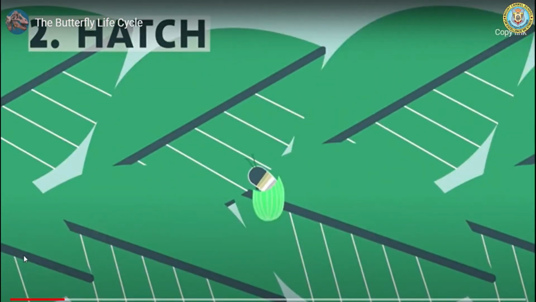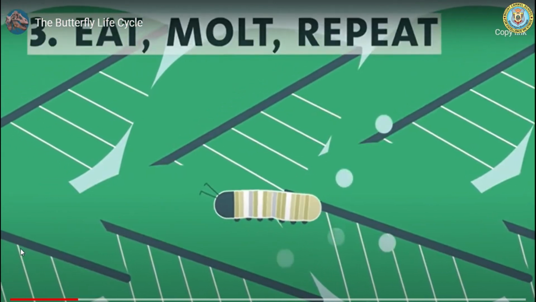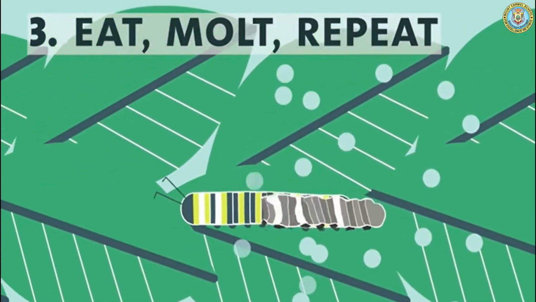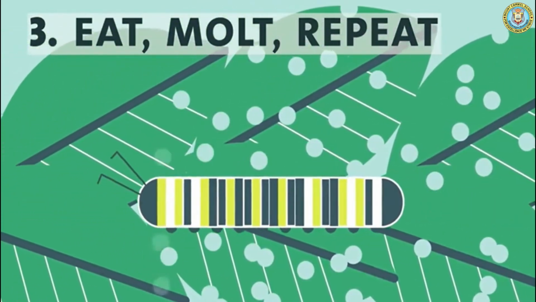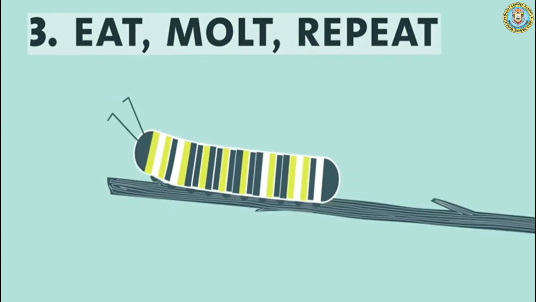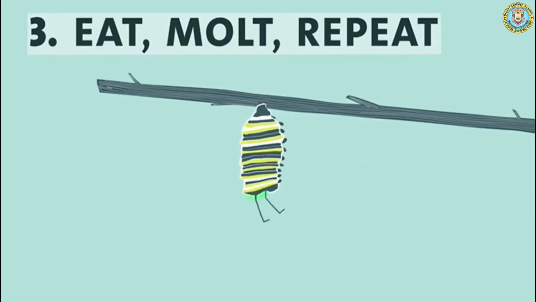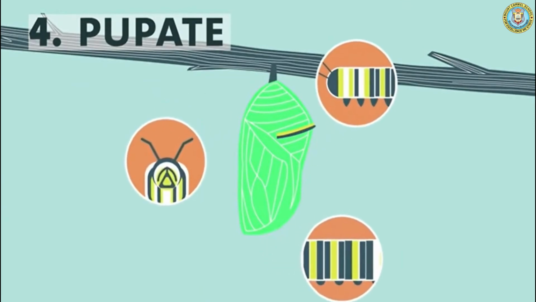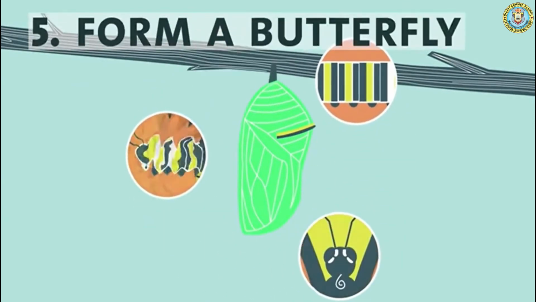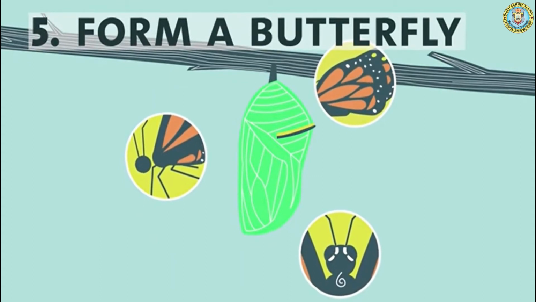A caterpillar hatches out of it and gets busy eating. As it eats, it grows and molts out of its skin to get even bigger, and repeats this until it is a fully grown caterpillar. It attaches itself to a plant and sheds its skin one last time to reveal its chrysalis. Inside, the tissues that made up the caterpillar rearrange to form a head and body, 6 legs, and 4 wings.